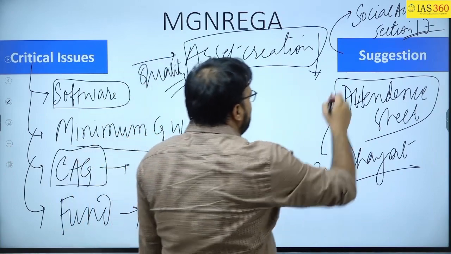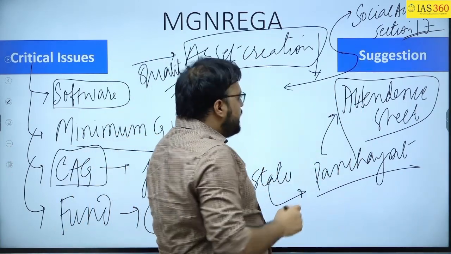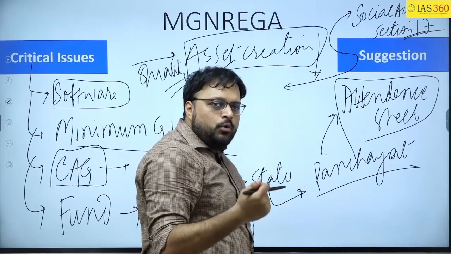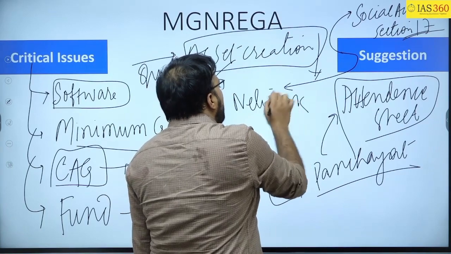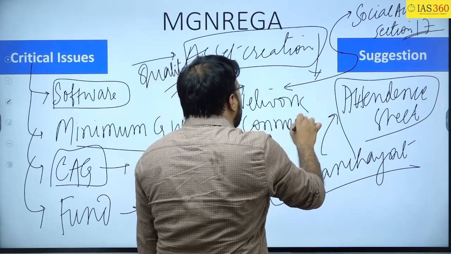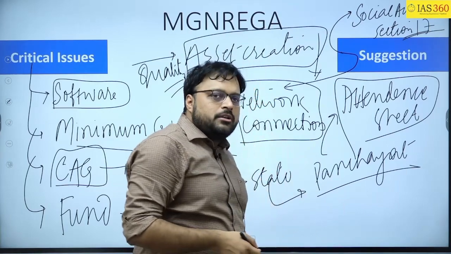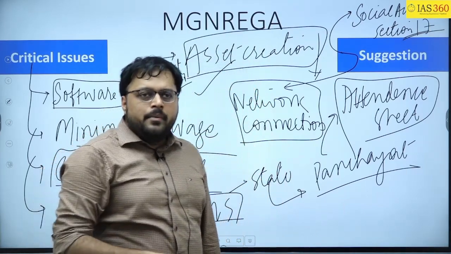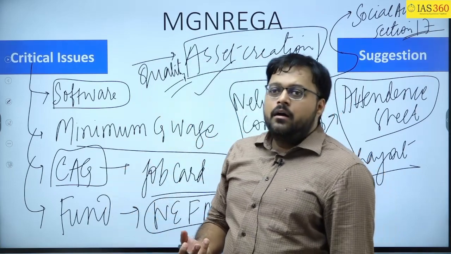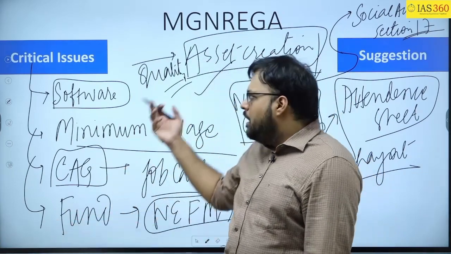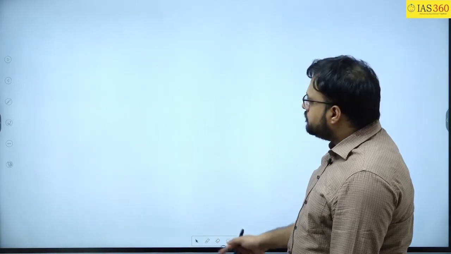Along with this, you can say that the technology is good, but technology can give results only when we focus on network connection, because it has been seen in Jharkhand and Kerala that because of poor network connection, people are not getting jobs, not getting their attendance registered, and not getting their wages. These are the suggestions you can give in this particular answer.